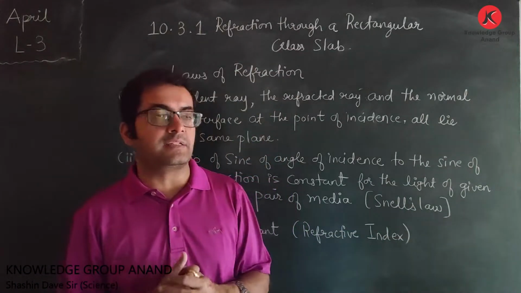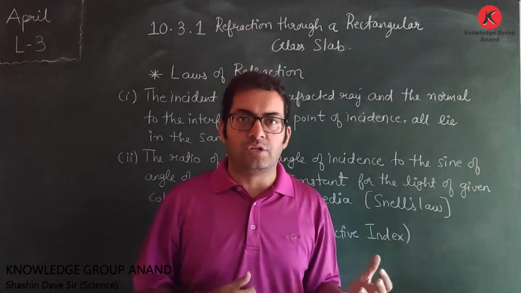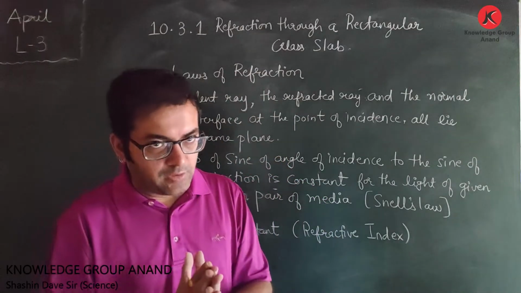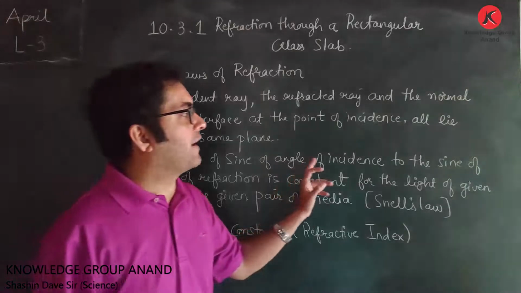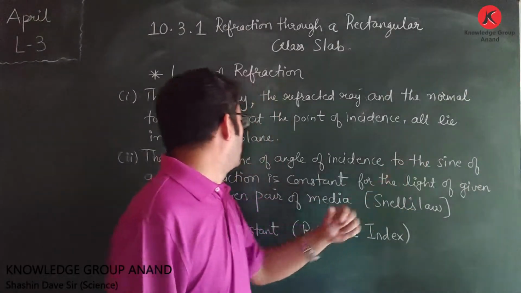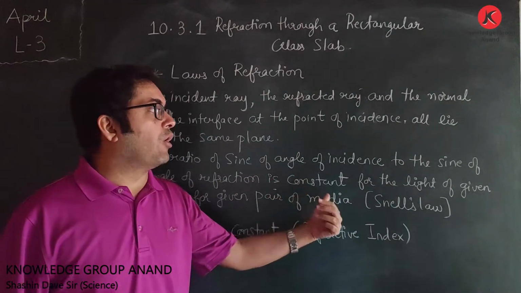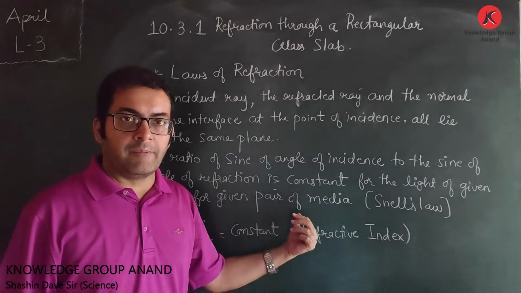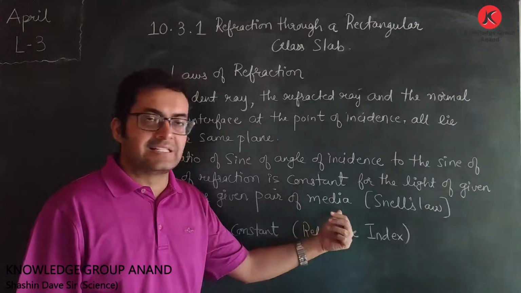Now the question might arise, what is this sine? It's a trigonometric ratio about which you will study in maths. So the thing to remember is the ratio. Which ratio? The ratio of sine of angle of incidence with the sine of angle of refraction is constant for light of given color for a given pair of media. This particular law, that is the second law, is also known as Snell's law.